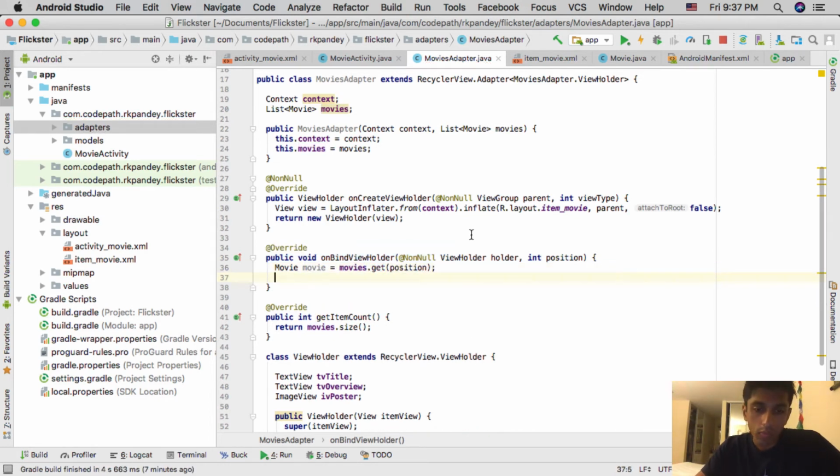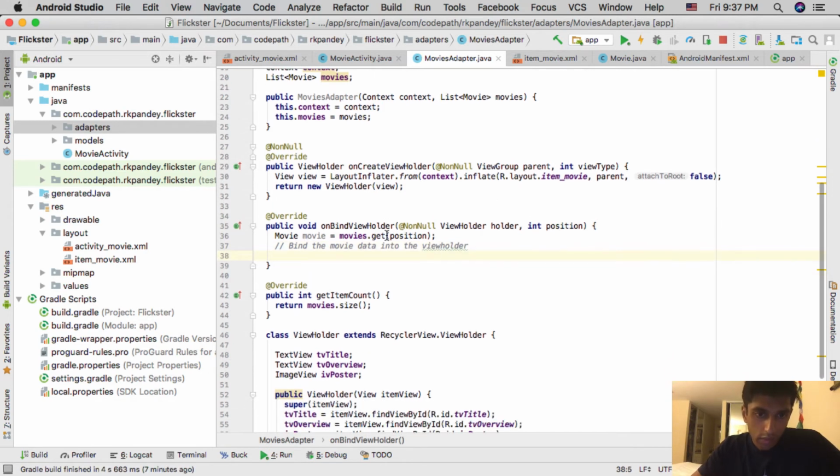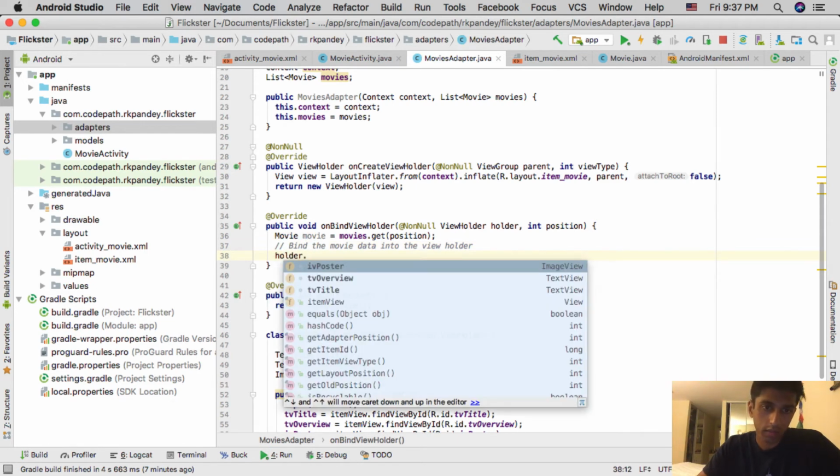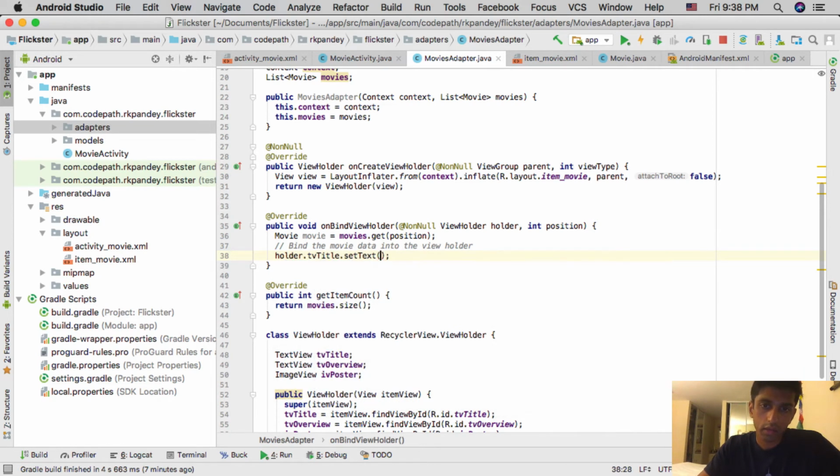And the next step is we want to actually bind the movie data into the view holder. So you could actually just do this directly in this method. You could basically say holder.tvTitle.setText and put whatever text you want here according to the data that we have.